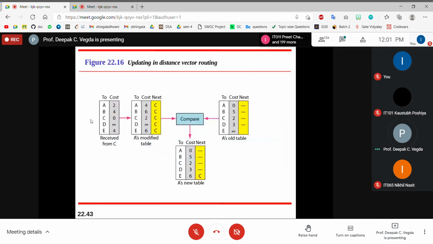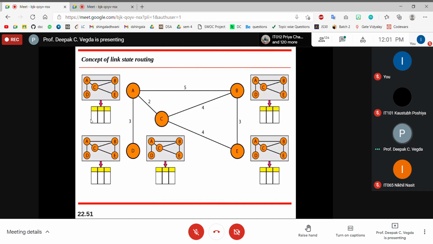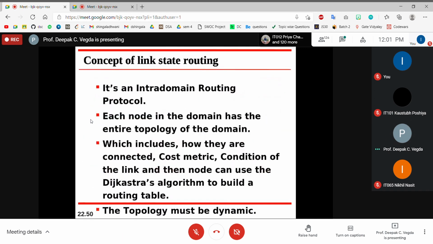Let us talk about the link state routing protocol. Link state routing protocol is again an intra-domain routing protocol. Intra-domain means you are within that autonomous system, and inside that autonomous system you are using this algorithm, the link state routing protocol.